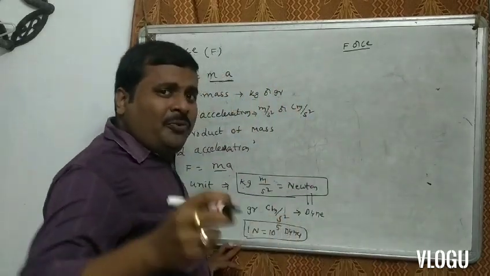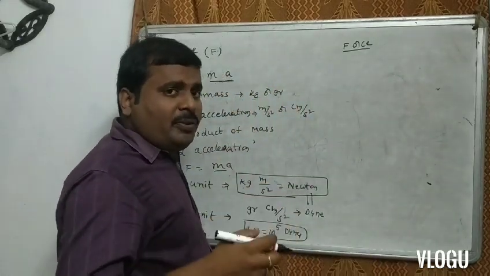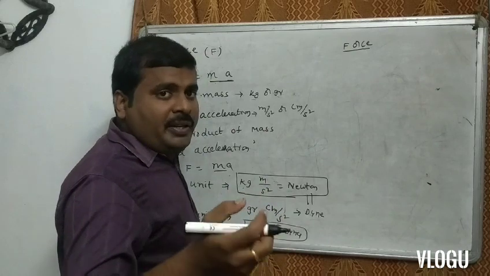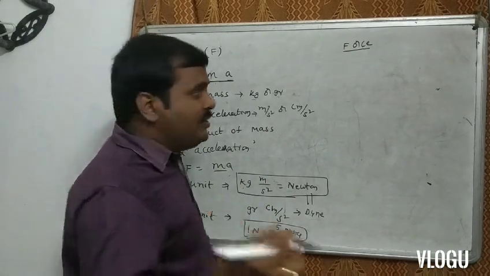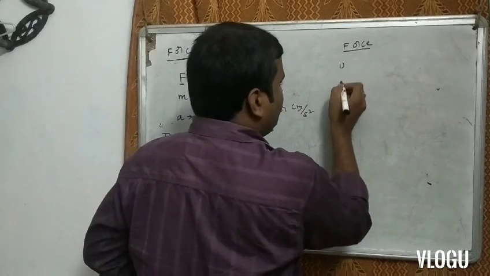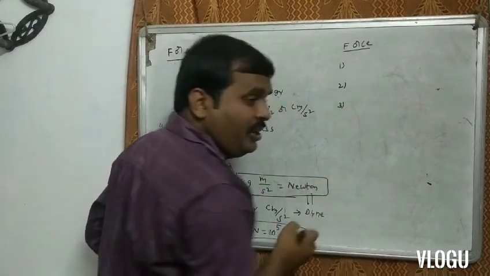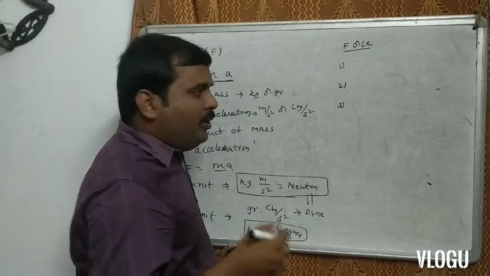What are the fundamental forces in nature? How many fundamental forces are available in nature? Three fundamental forces are available in nature.